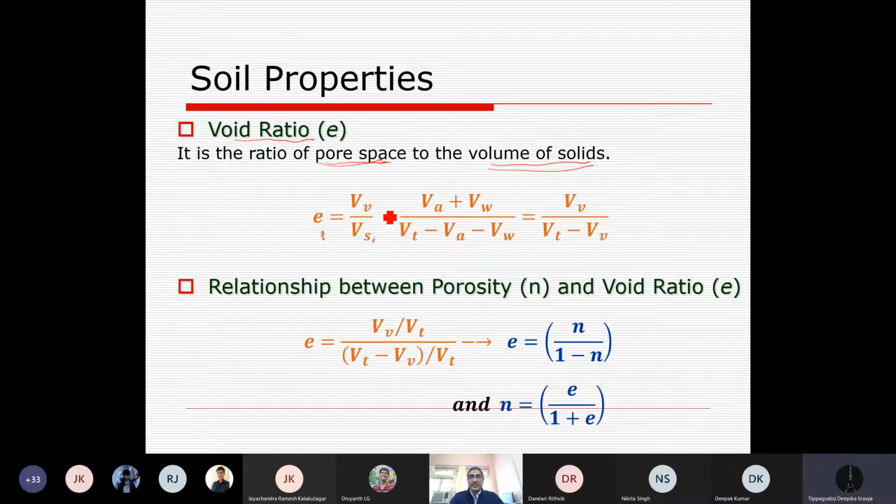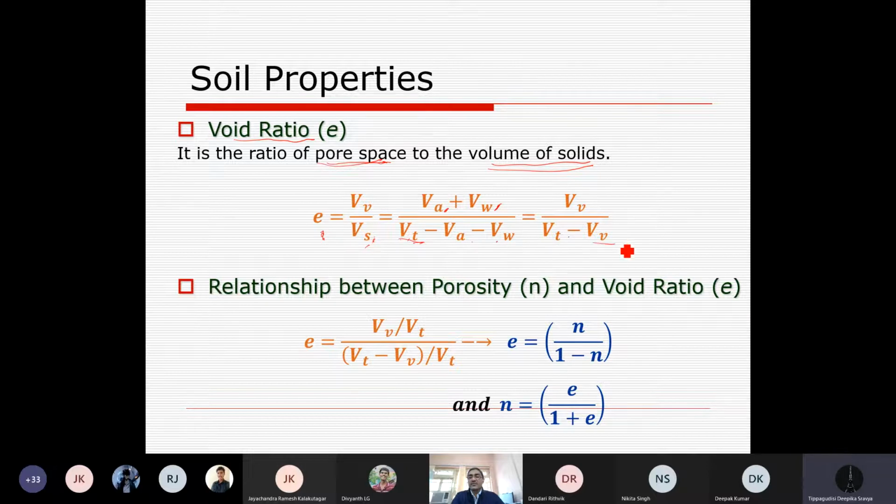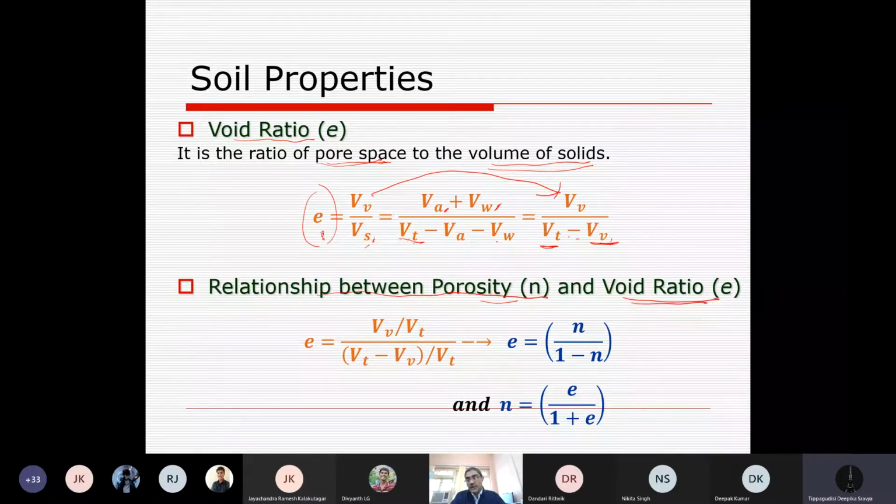So it's a simple idea. Voids are simply equal to volume of air plus volume of water, and volume of solid we can write as total volume minus volume of air and volume of water. That simply means total volume minus volume of voids. So void ratio is volume of voids divided by total volume minus volume of voids. We can have a relationship between porosity and void ratio to calculate one from the other when not all terms are given.